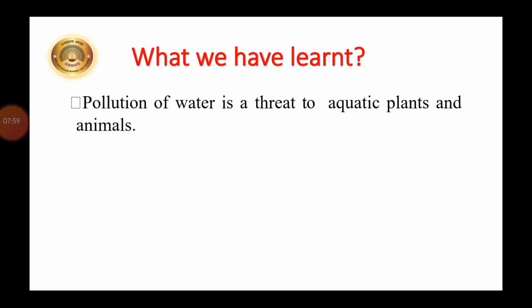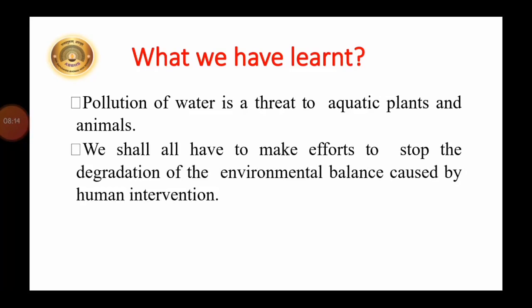Pollution of water is a threat to aquatic plants and animals. So we should stop water pollution so that aquatic animals will increase. We shall have to make efforts to stop degradation of the environmental balance caused by human intervention.